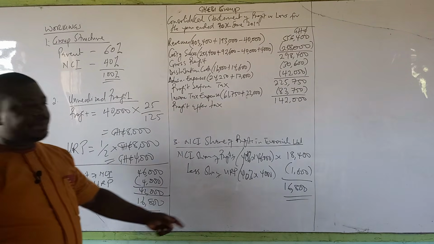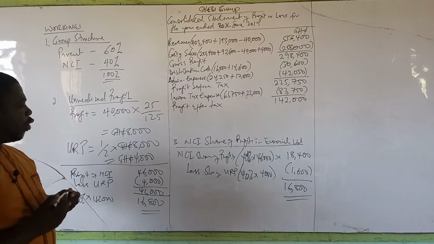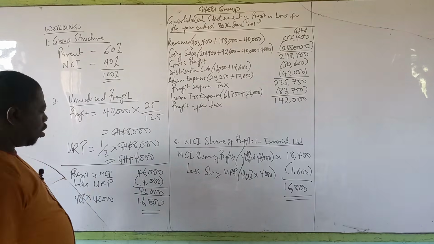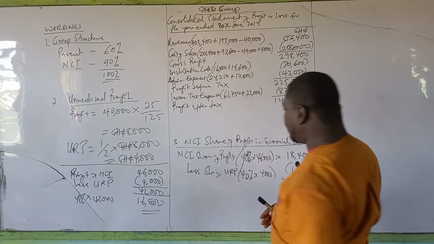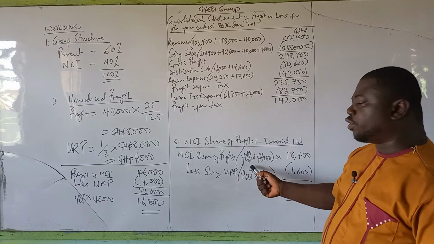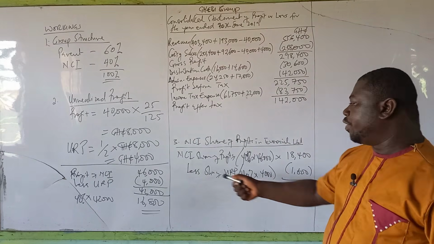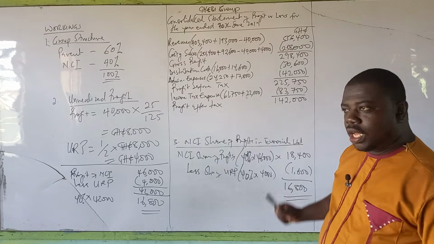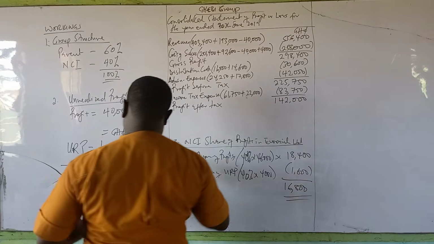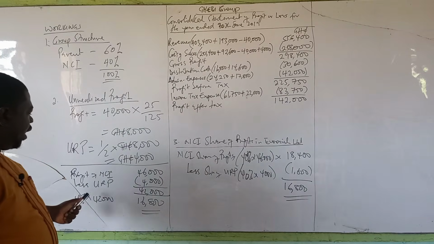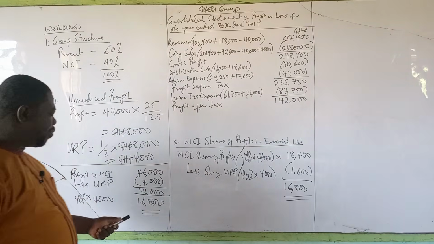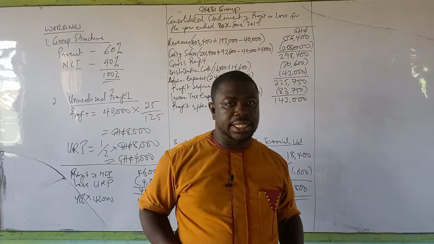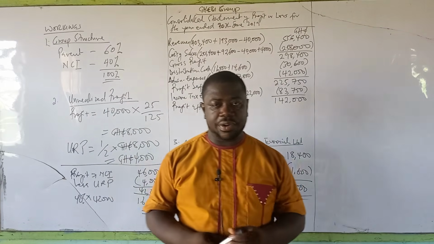So either you are going by this way or that way. Whichever way you are going, you have to get the same answer. If you go this way, it means you first find a percentage of their share of the profit, and you take out the percentage of their share of the unrealized profit. Or you can just take the full profit, take out the full unrealized profit, and you find a percentage of the resultant figure, and you are still going to get 16,800. I'm sure this is very understandable.